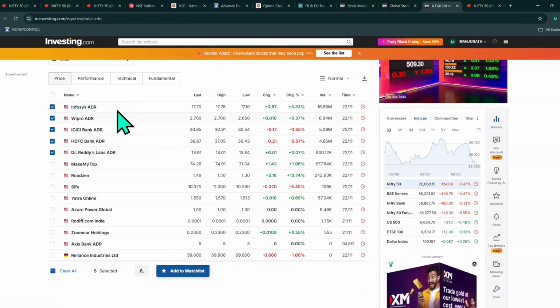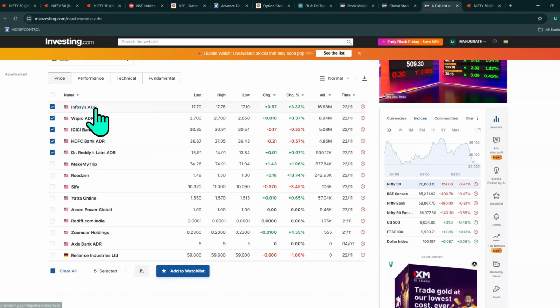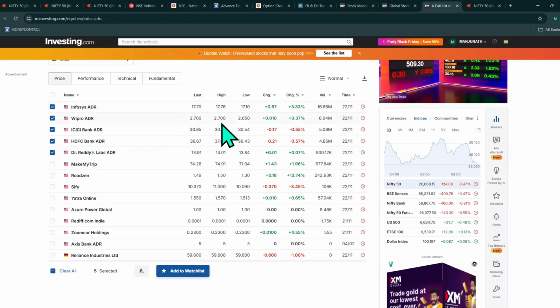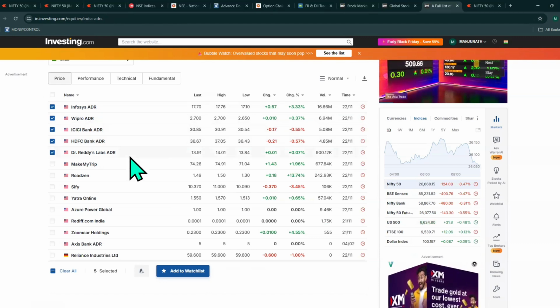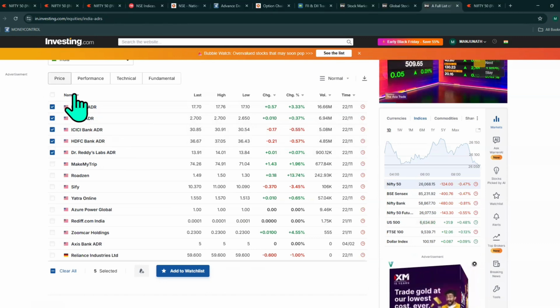Then let's come to ADRs, American Depository Receipts, where Indian stocks are traded in the USA. Infosys ADR is positive, Wipro ADR is positive, ICICI negative, HDFC Bank negative, Dr. Reddy's is neutral. So the data is again neutral.